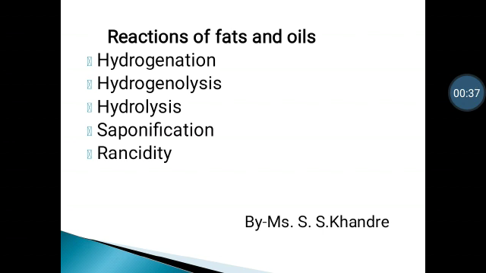Physical properties of fats and oils. In pure state, fats and oils are colorless, odorless and tasteless. They are lighter than water and insoluble in water. They are freely soluble in organic solvents like ether, acetone, chloroform and benzene. Fats are solid at room temperature and contain saturated long chain fatty acids. Oils are liquid, and they contain a higher proportion of unsaturated fatty acids.